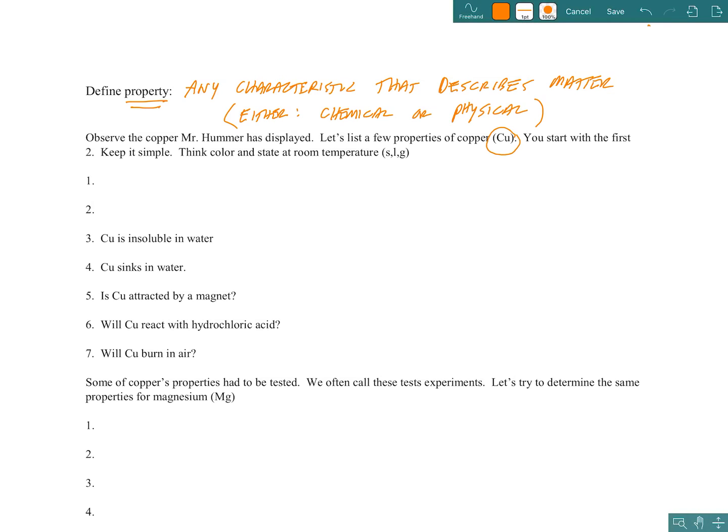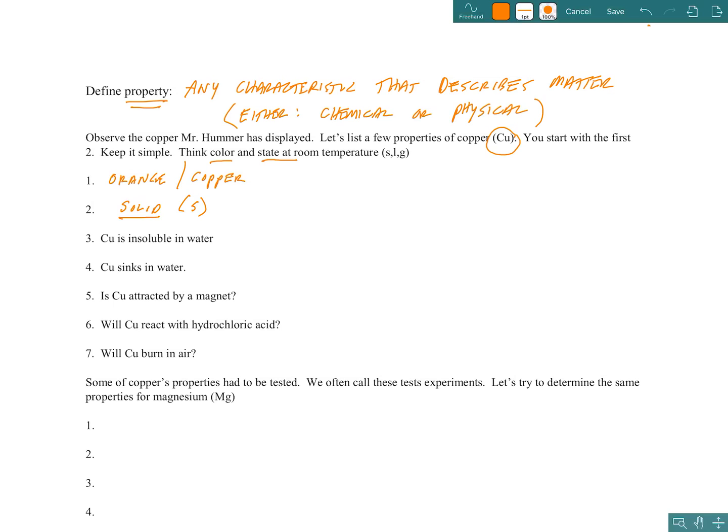So we started with copper in the videos, and we asked about the color, and it stayed at room temperature. And we said copper was orange. That's why I'm using my orange pencil today, right? Some of you guys might have said, it's a copper color. And you know what? I'm not going to argue with you. I think copper could be considered a color. So if you wanted to say, hey, the color of copper is copper, you win. It stayed at room temperature, was a solid, and we abbreviate that with the lowercase s in parentheses to let you know it's a solid at room temperature.